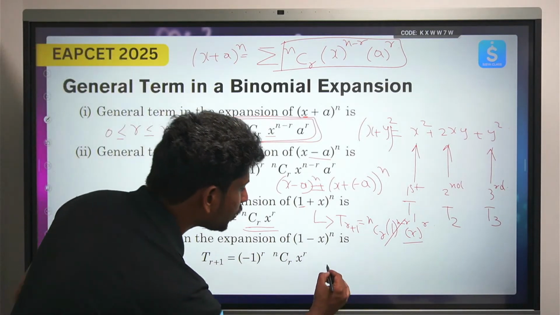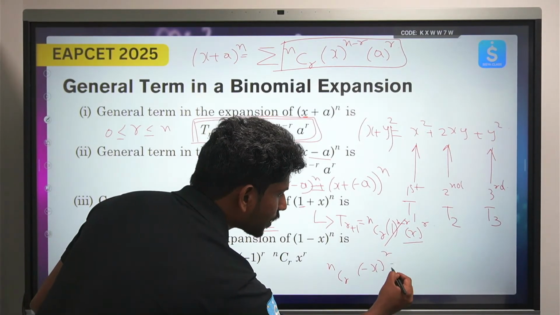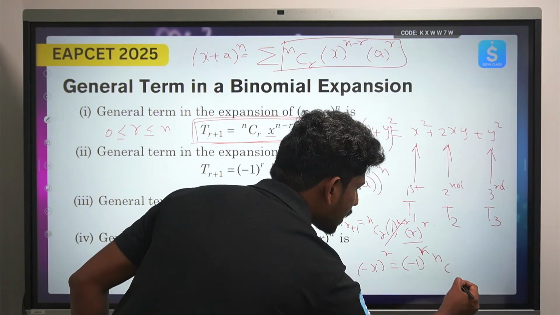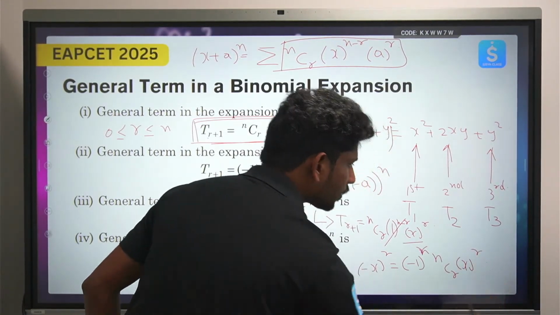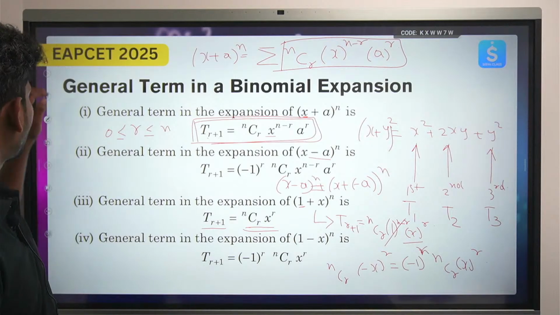Similarly, here what happens is, instead of x to the power r, we have minus x to the power r. That will become minus 1 to the power r NCr into x to the power r. Okay, I hope this is very clear, right?